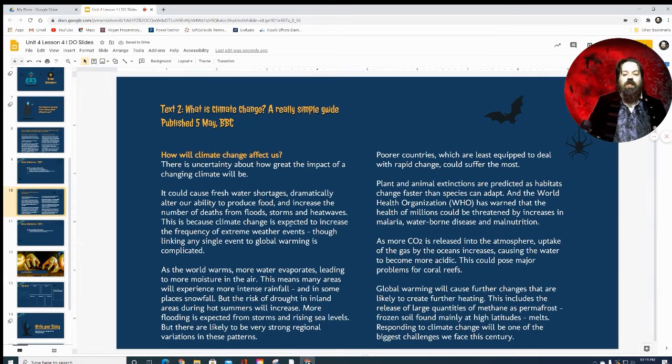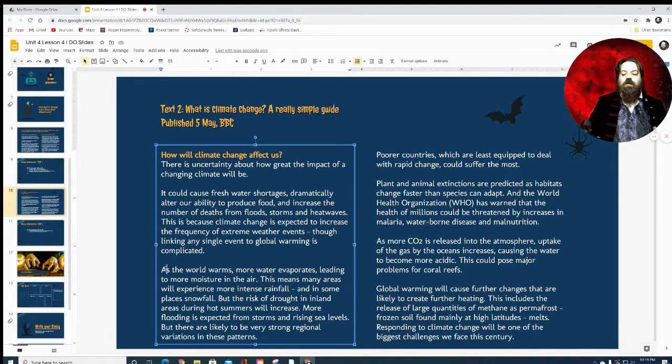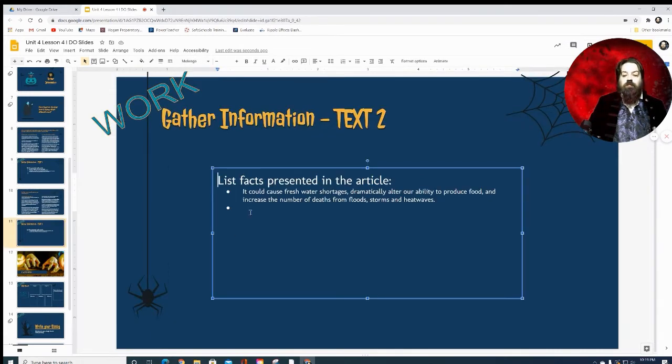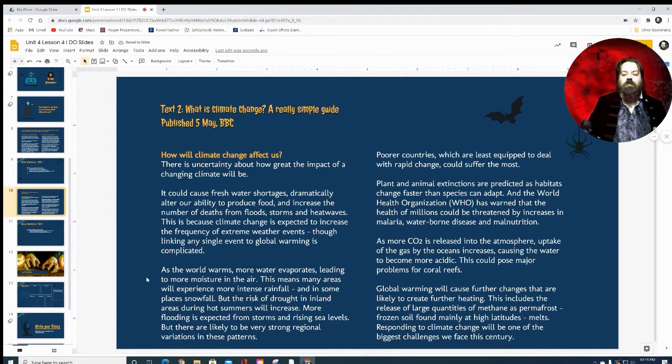That came from right in here. So as the world warms, more water evaporates, leading to more moisture in the air. Okay. Seems important. All right. This means many areas will experience more intense rainfall, and in some places, snowfall.